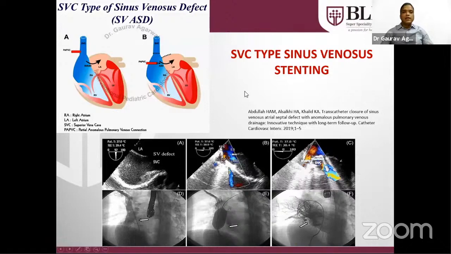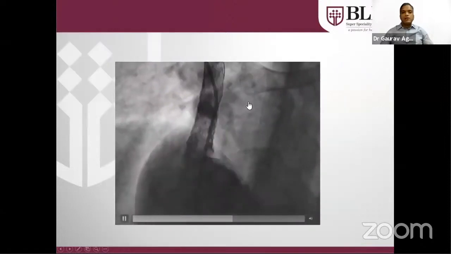This is a newer technique that has been used for the last few years. Sinus venosus defect was previously closed only by open heart surgery, but if the conditions are suitable for the transcatheter method, it can also be closed in the cath lab by a non-surgical technique by putting a covered stent across it. This is a covered stent across the sinus venosus defect.